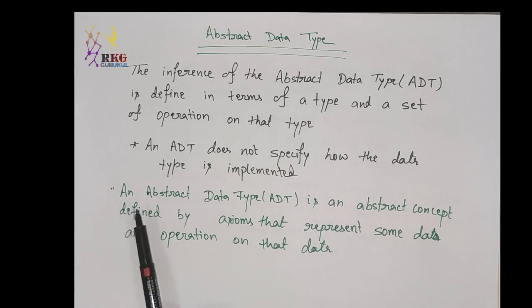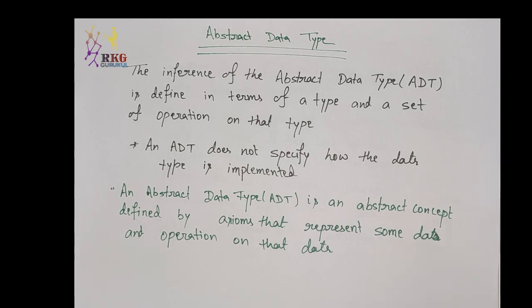Another definition: an abstract data type, ADT, is an abstract concept defined by axioms that represent some data and operations on that data. Abstract data types are not defined in terms of concrete instances and do not specify the concrete data type, structure and algorithm used in implementation. Instead, abstract data types define data types only in terms of their operations and the axioms to which those operations must adhere.